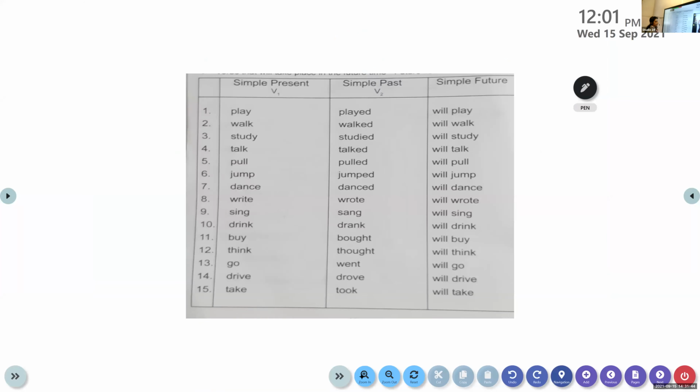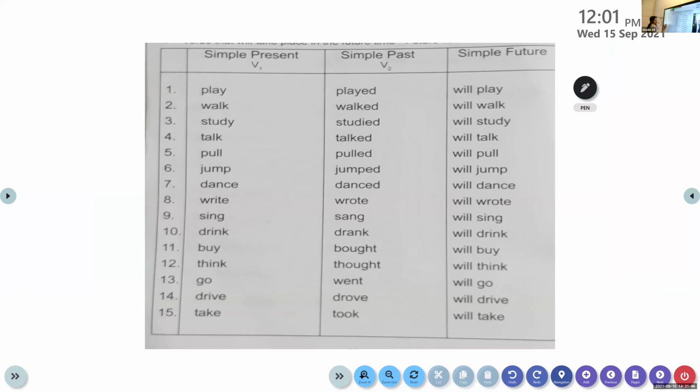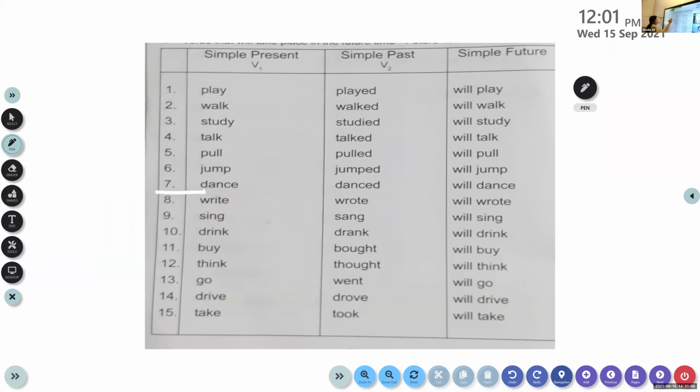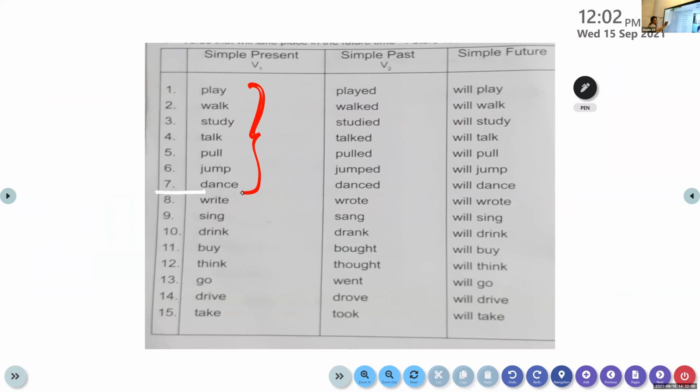Now, we have already discussed all the 7 verbs. What do we do to these 7 verbs? In order to change the base form into the past tense form, we just add d or ed to the verb.